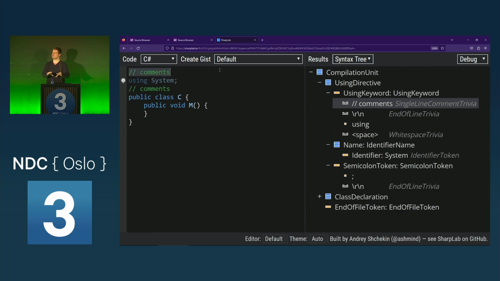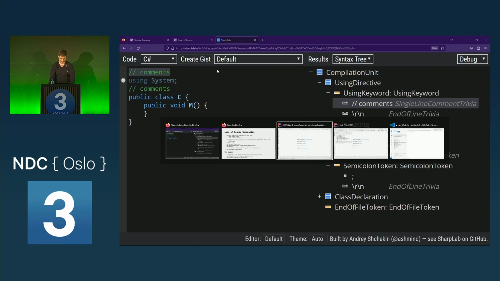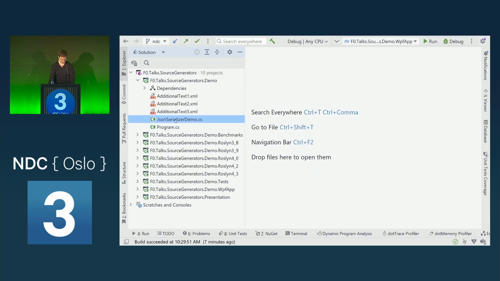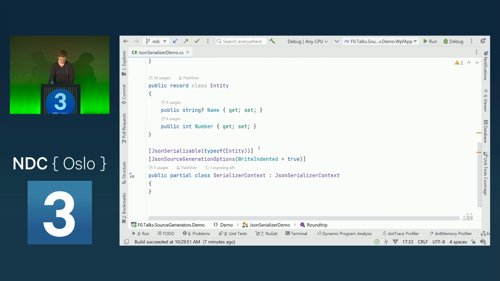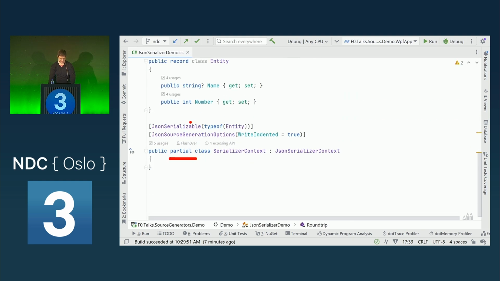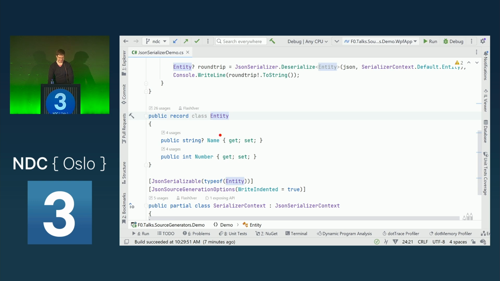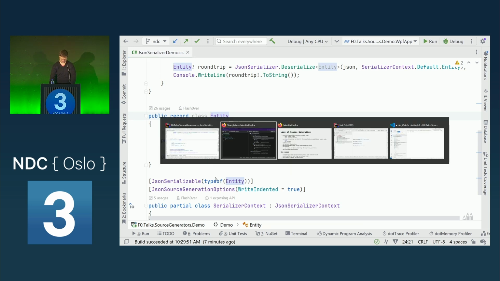And this tree is now the input to the source generator, and we can analyze this tree and detect patterns, for example, this attribute. Now the JSON generator would search for all partial classes that are attributed with this attribute, then drill down into the type that is used in here, and inspect the type, understand that this type has two properties, a string and an int property, and generate the special case serialization code at compile time for us.